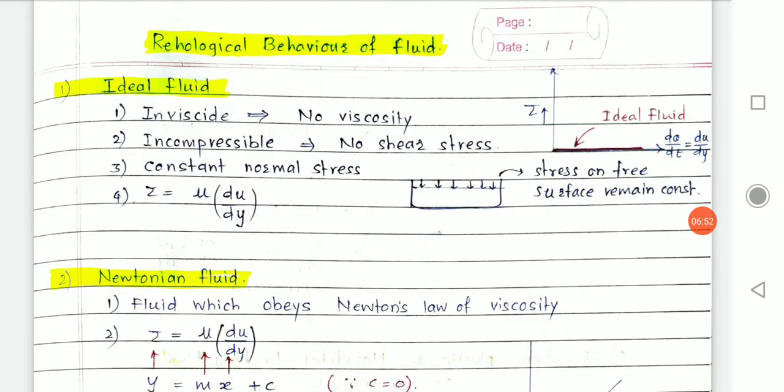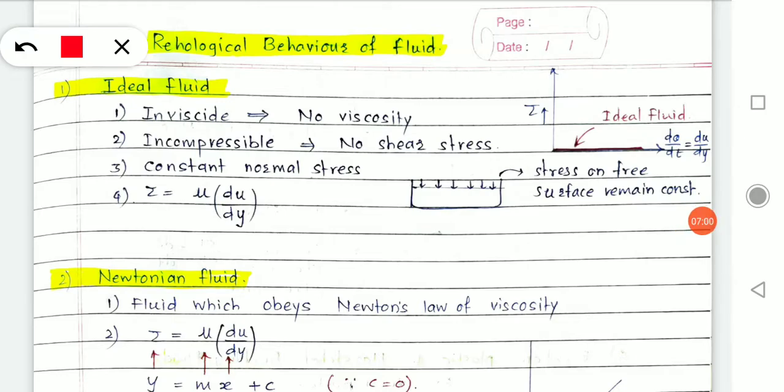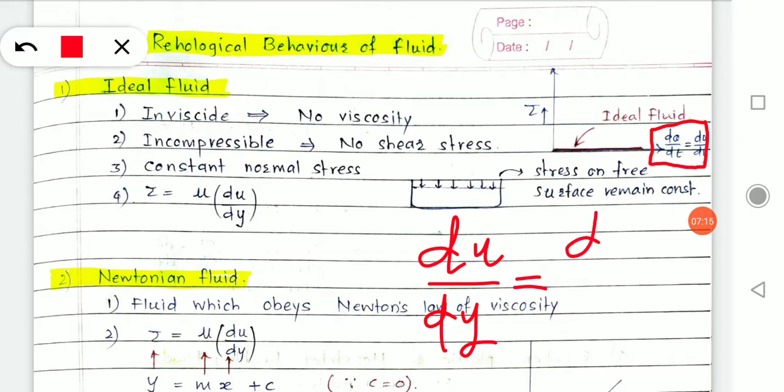Okay, now if I want to give a graphical representation of an ideal fluid, how will we give that? So see here, let's plot a graph. Hereafter you should always remember that du by dy is equal to d theta by dt.